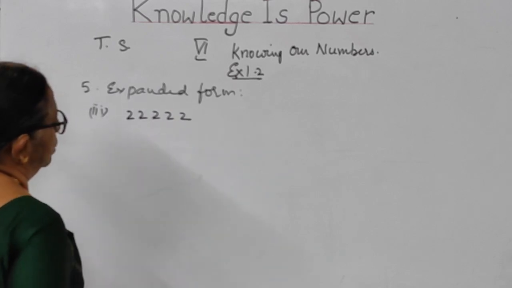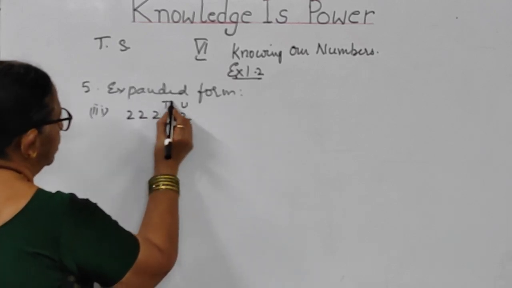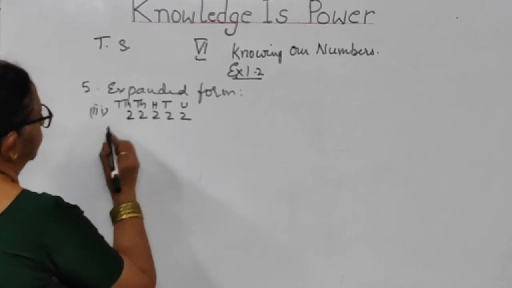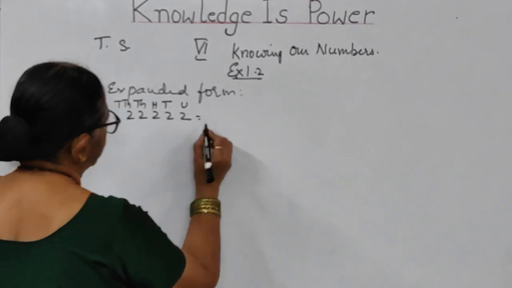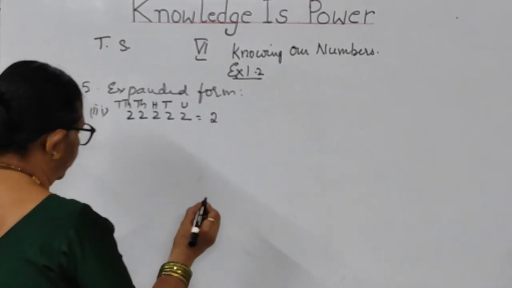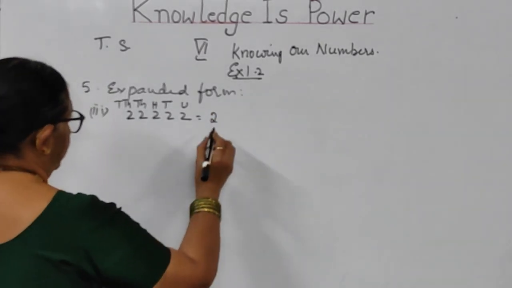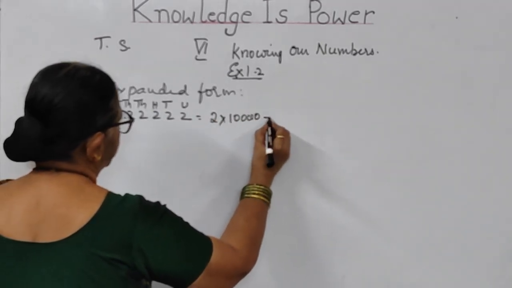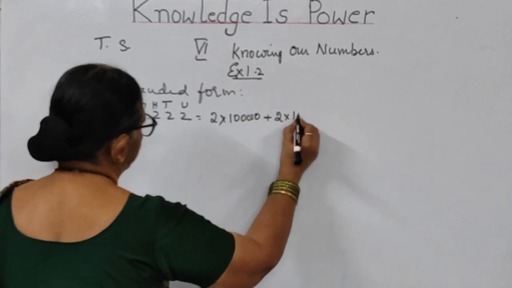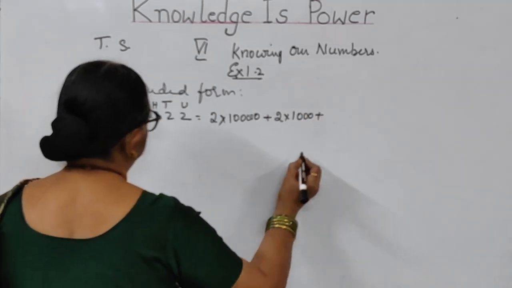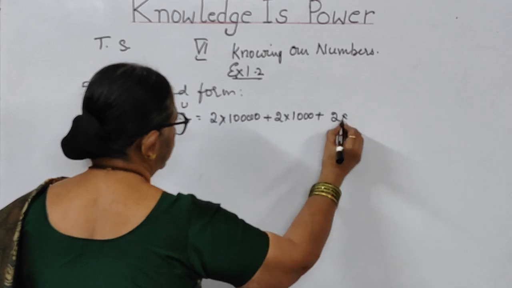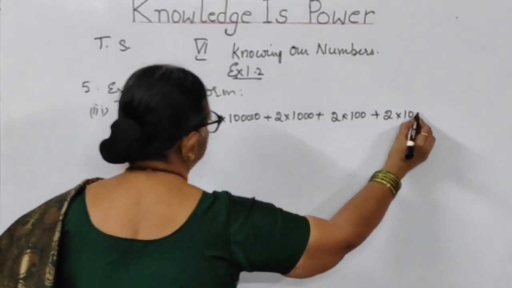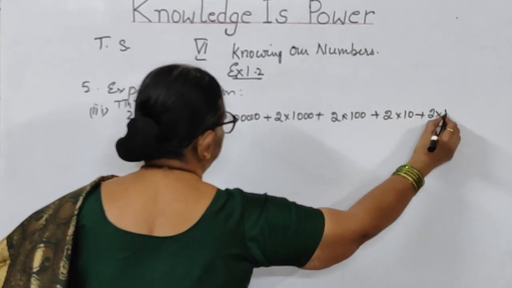22,222. This is the problem. Units place, tens place, hundreds place, thousands place, 10,000s place. So in expanded form, you will take 2 in 10,000s place, plus 2 in thousands place, plus 2 in hundreds place, plus 2 in tens place, plus 2 in ones place.